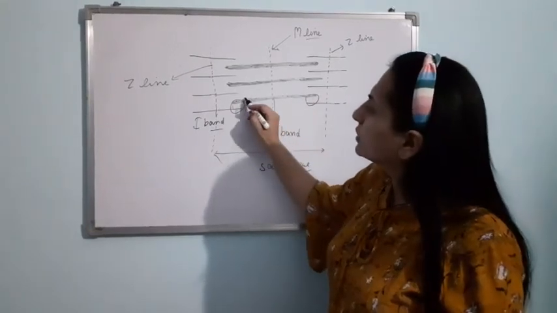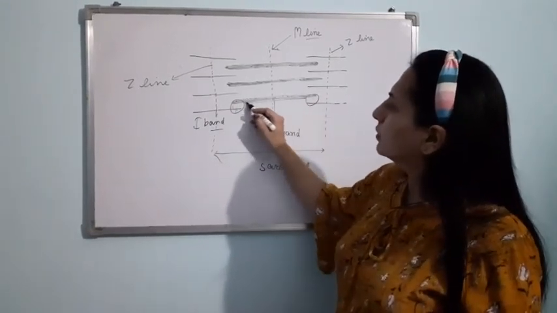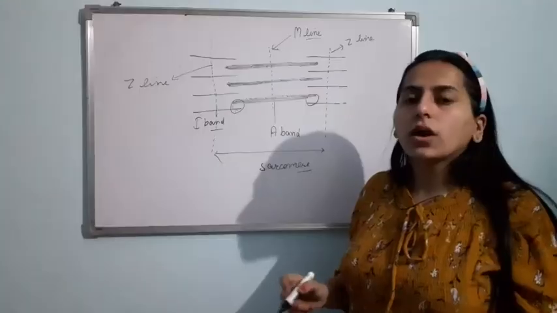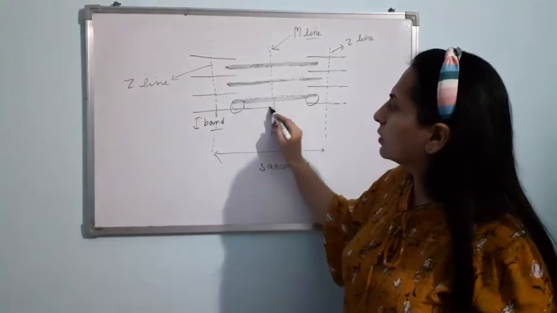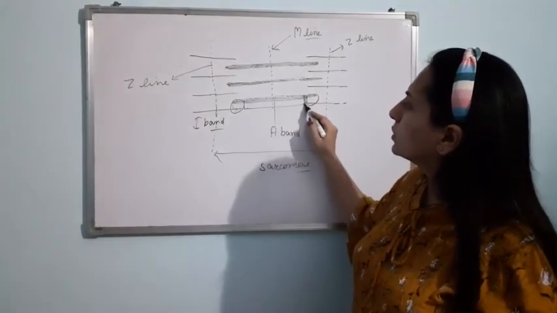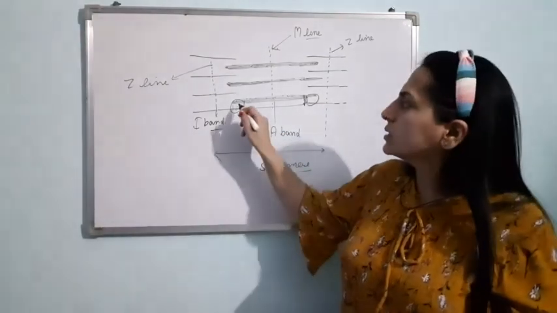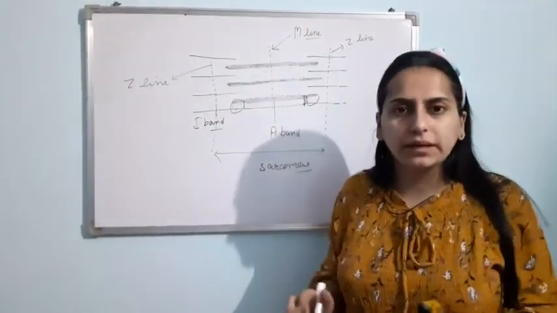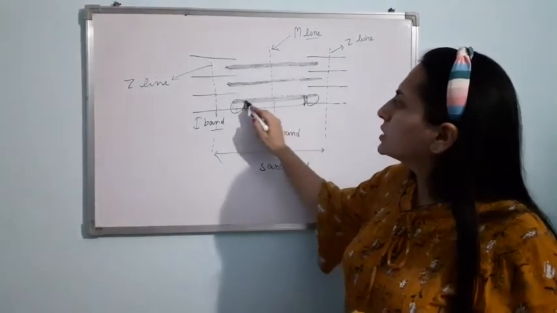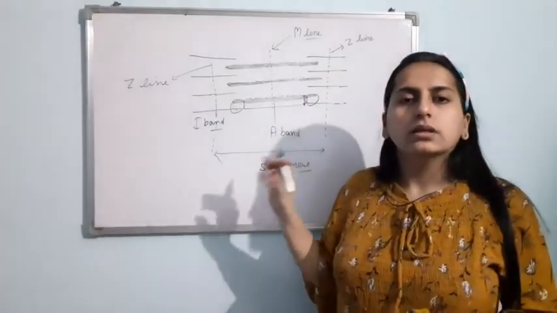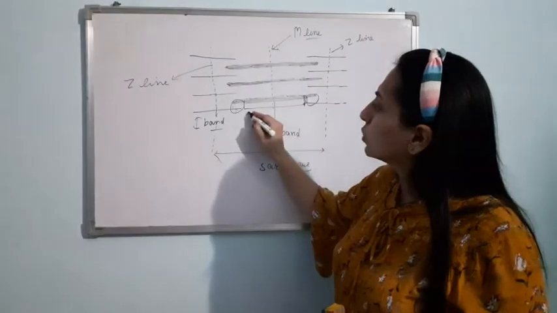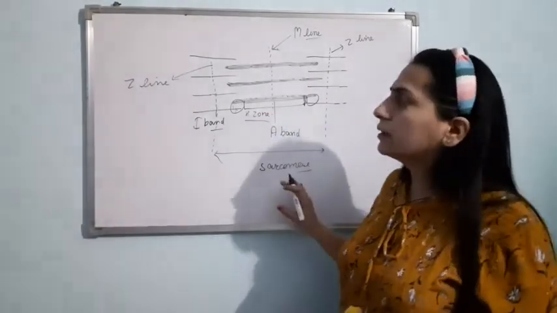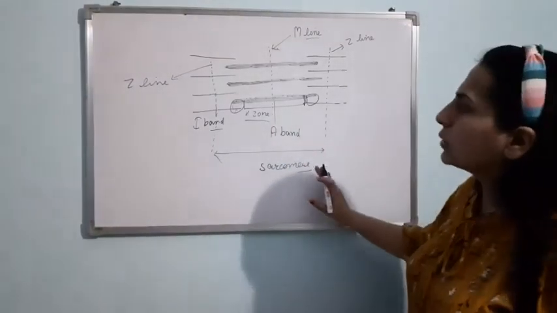Now we are left with this area, from here till here, where overlapping is not there basically. In the resting stage, in the other area the thicker filament overlaps the thinner filament, while in this area you can see overlapping is not there. This area is known as H zone, where overlapping is not there. Am I clear with this point? I am repeating it once again.